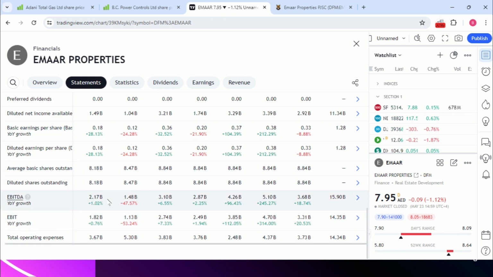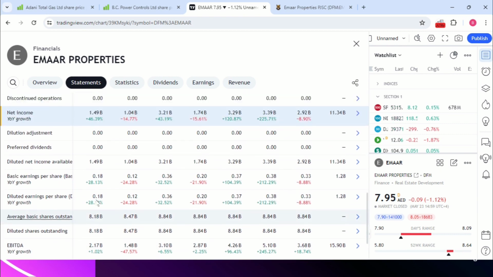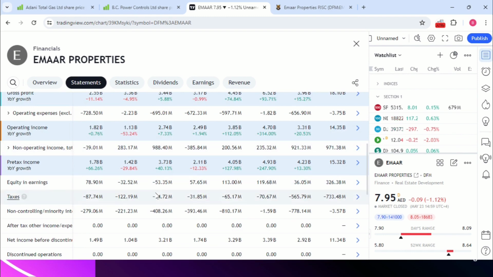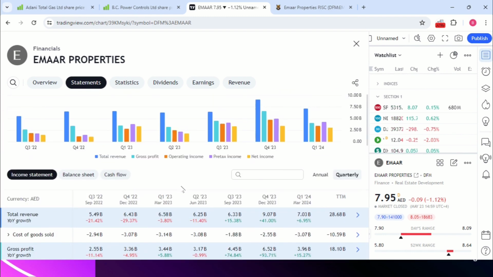Another thing is net income after tax, right? Profit after tax. That one you can find here, net income, the diluted. See here, the net income after deducting preferred dividends. See here, diluted net income available. That is called net income after deducting all the taxes and everything. So you can take this and calculate the respective EPS as well as the PE ratios and all. From the statement, you take all the details and calculate the required figures.